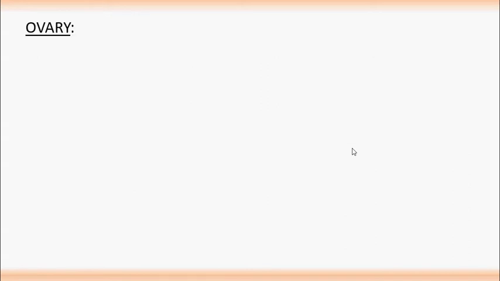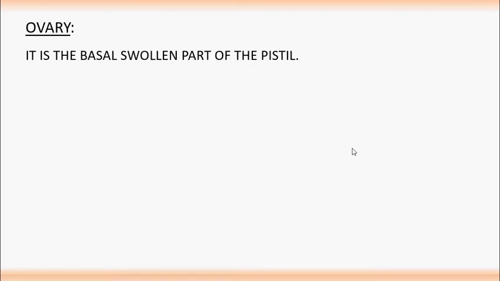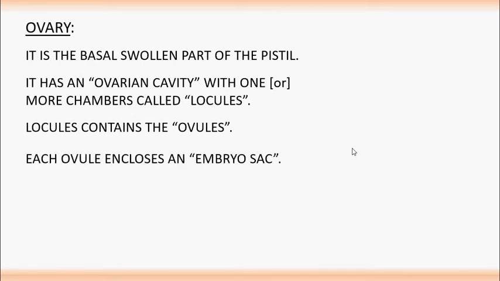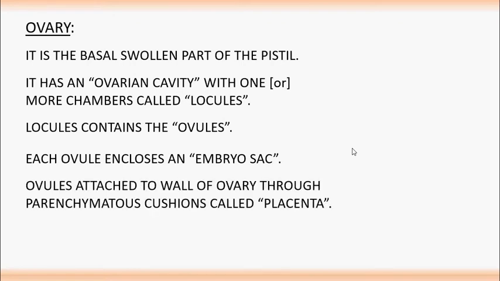Ovary. Ovary is the basal swollen part of the pistil. It has an ovarian cavity with one or more chambers called locules. Locules contain the ovules. Each ovule encloses an embryo sac. Ovules attach to the wall of the ovary through parenchymatous cushions called placenta. Ovules are the future seeds.